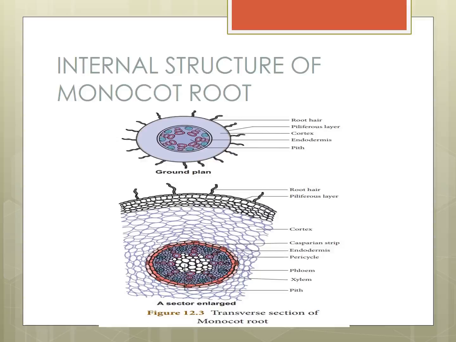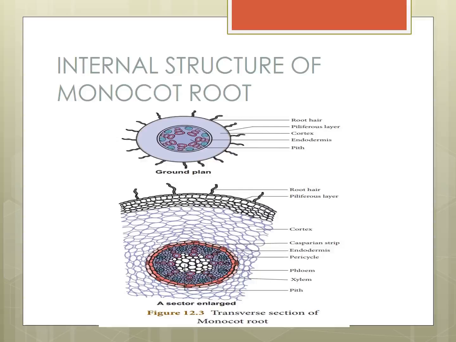This is also the same as the outermost layer, that is epiblemma, otherwise rhizodermis, otherwise piliferous layer. It is the outermost layer of the root and is made up of a single layer of thin-walled parenchyma cells. Stomata and cuticle are absent in roots. The root hair helps in the absorption of water and minerals from the soil.